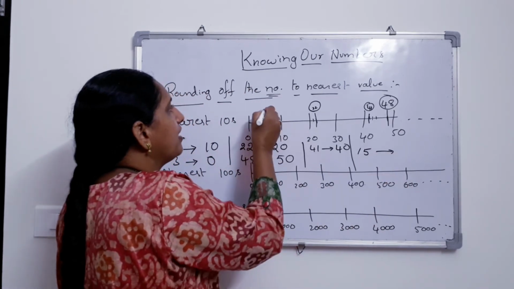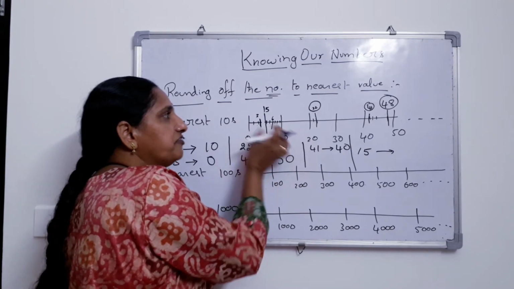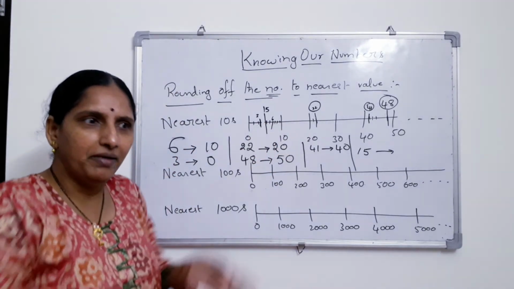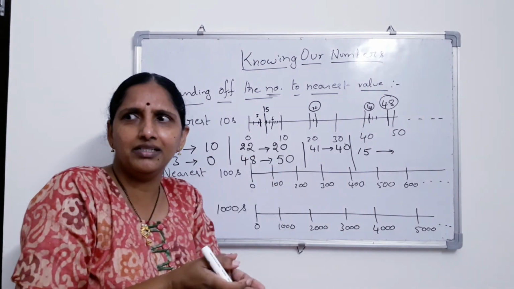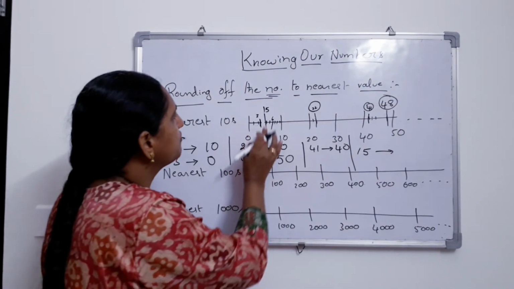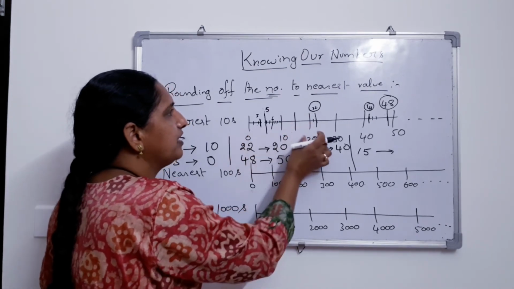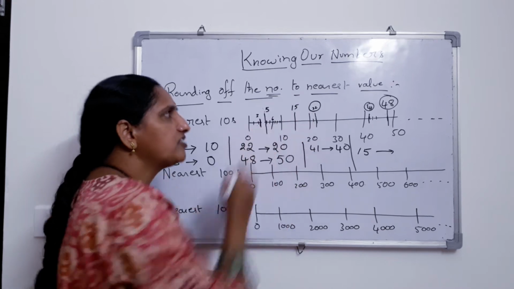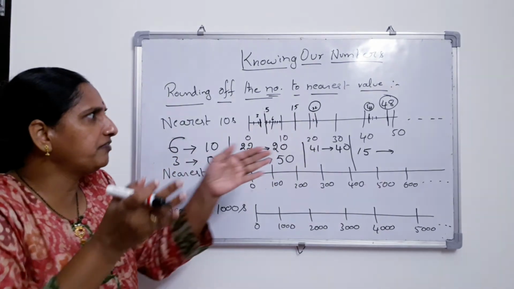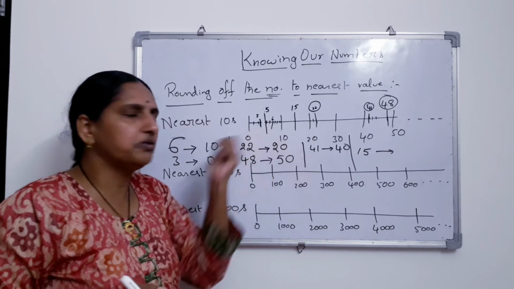Exactly midway between 10 and 20, 5 units here, 5 units here. And if it is 5, it is exactly between 0 and 10.